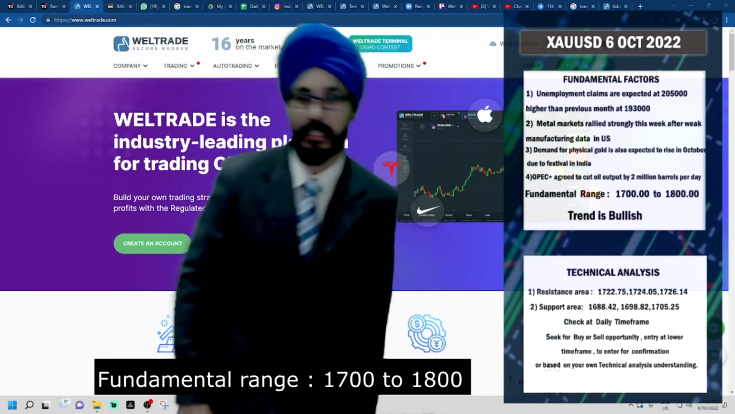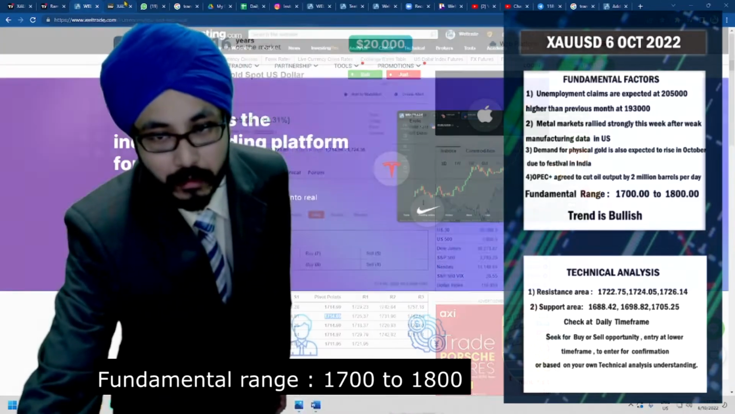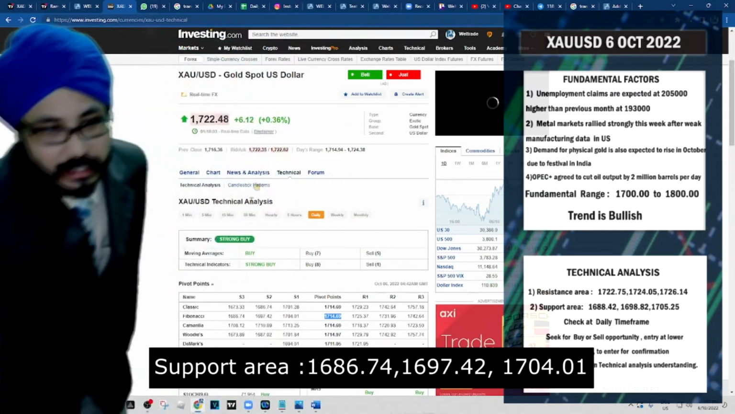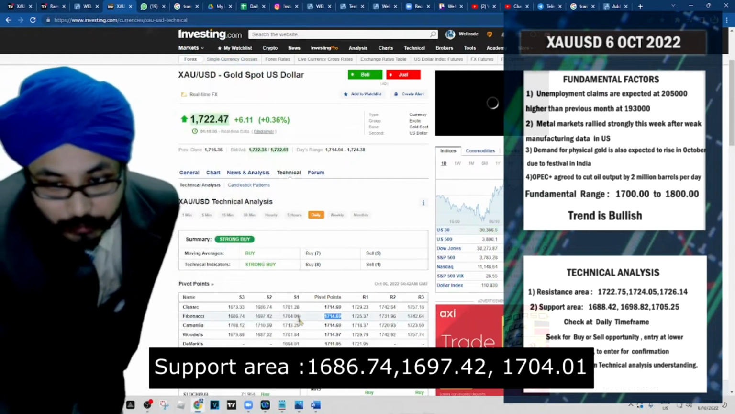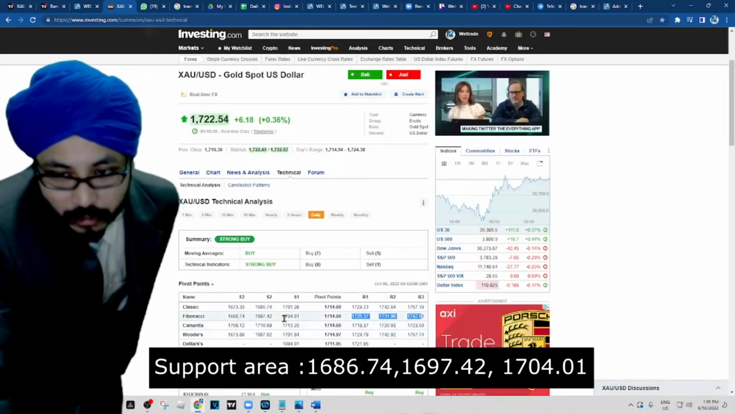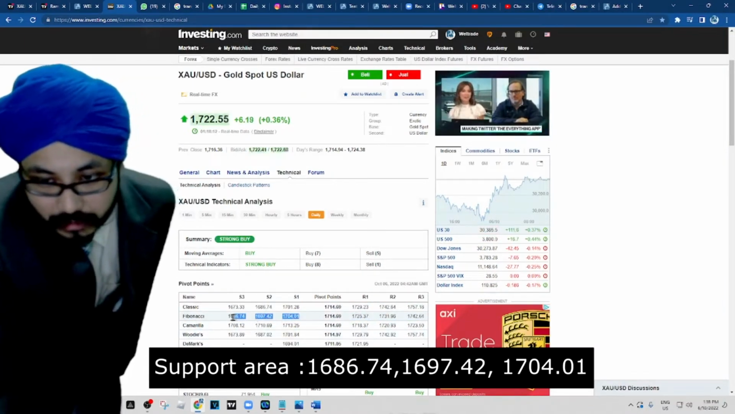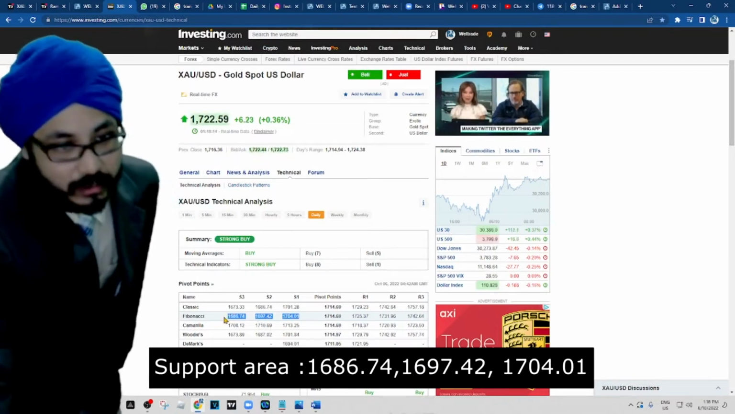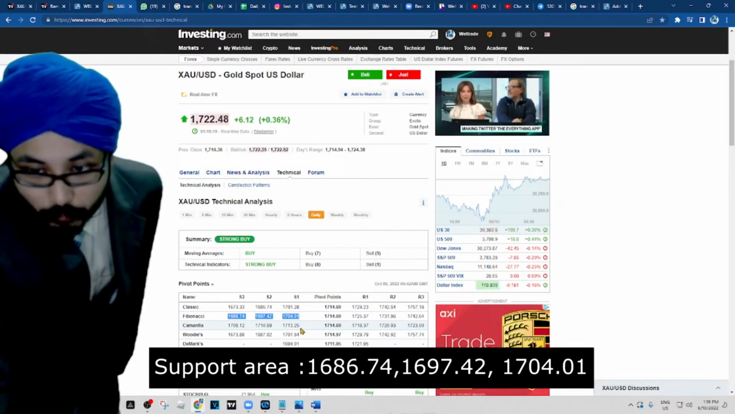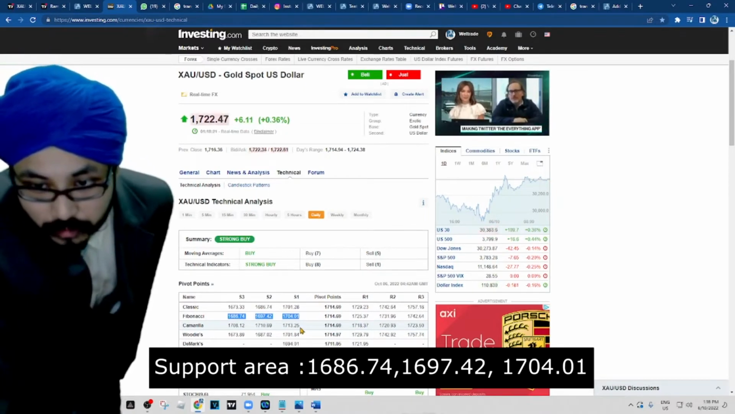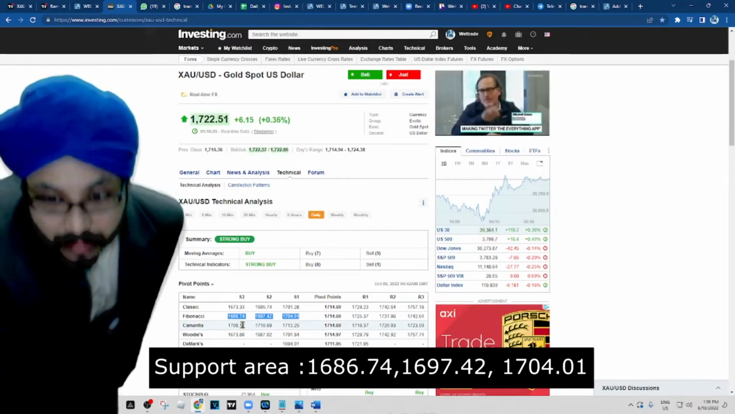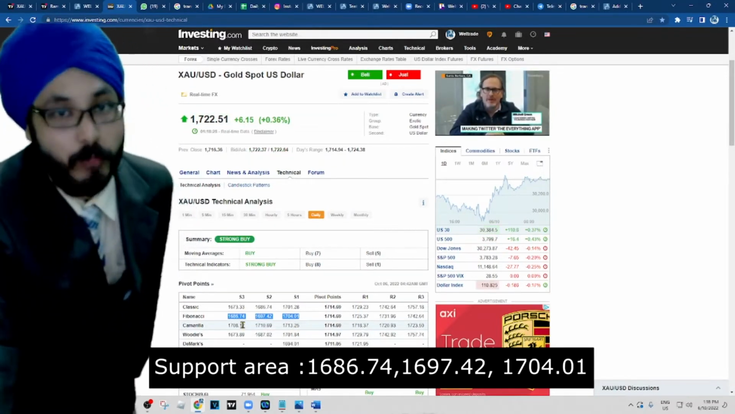Moving forward with our technical analysis, as you can see on investing.com, on the daily, there are 3 support points and 3 resistance points for the Fibonacci. What I would do is that we would check together. As I can see here, support 1 is 1704.01, support 2 is 1697.42, and the third support point is 1686.74. This is the support that we're looking at.